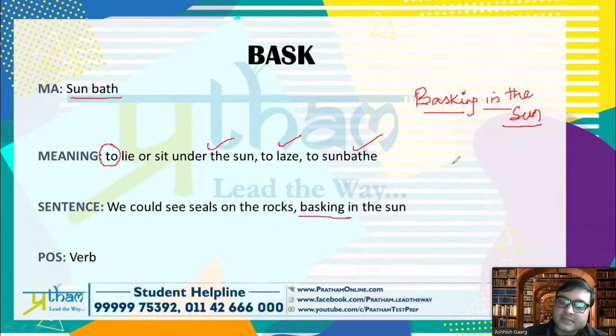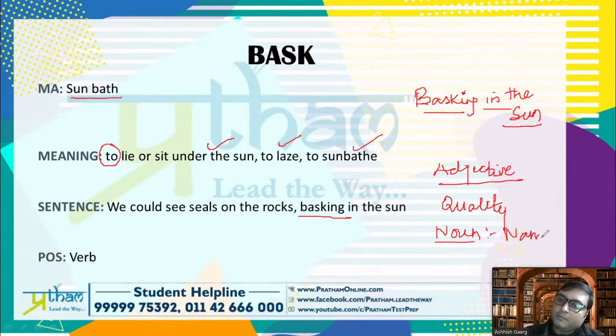So please understand that adjective is the quality that tells you about the quality. Noun is a name, place, animal, or thing. And verb tells you about the action or state of being.